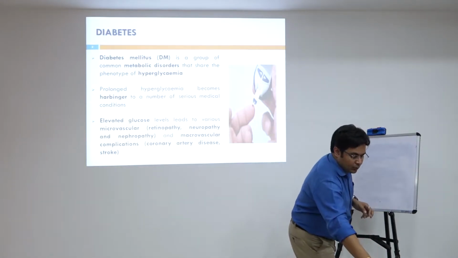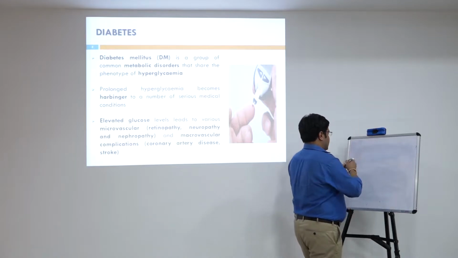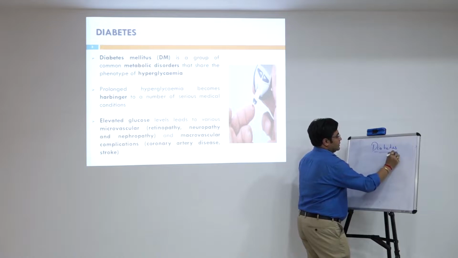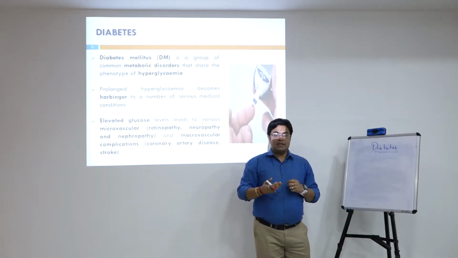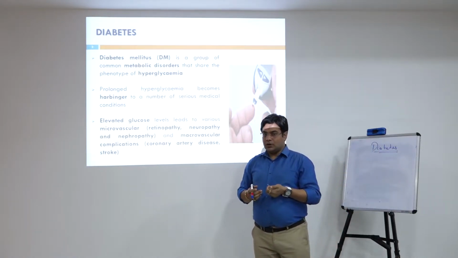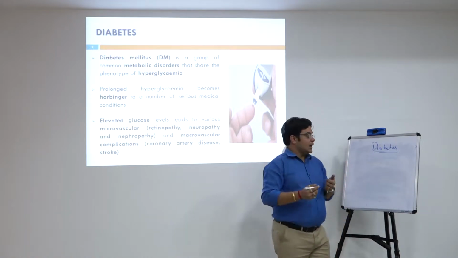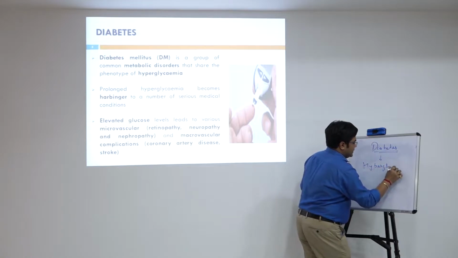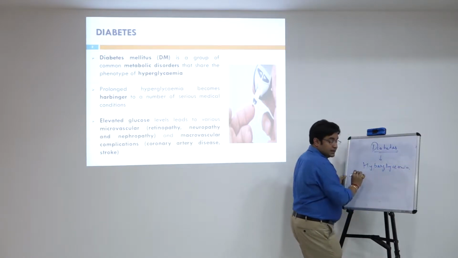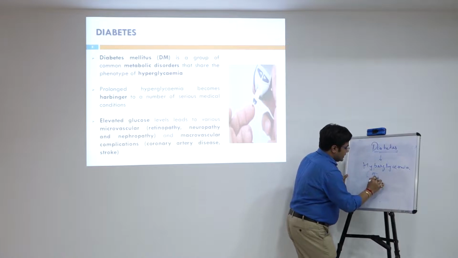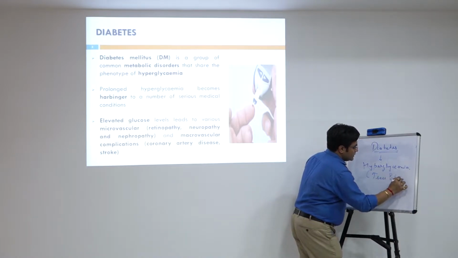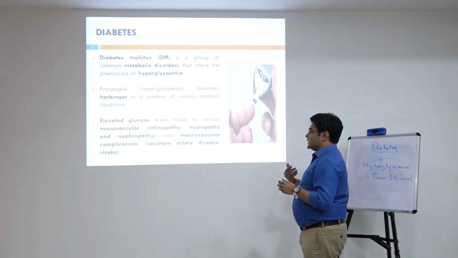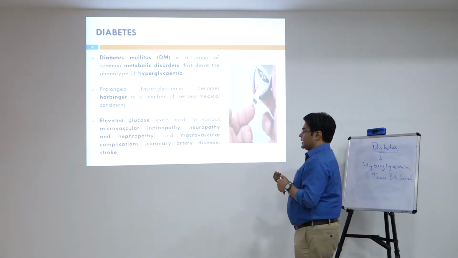If I have to talk about diabetes, diabetes is one of the most common metabolic disorders that share the common phenotype of hyperglycemia. What does it mean? It means increased blood glucose level. Whenever the blood sugar level rises beyond the normal amount, it is called a diabetic condition.